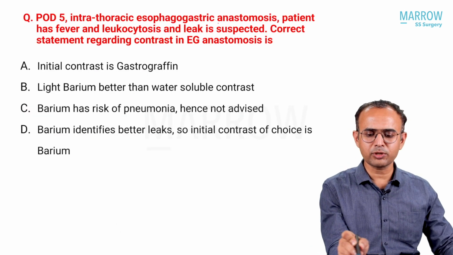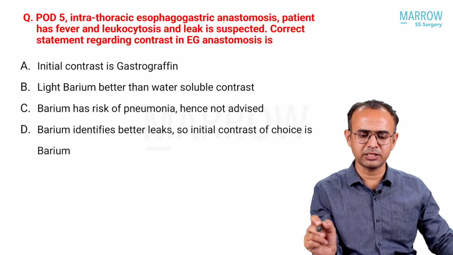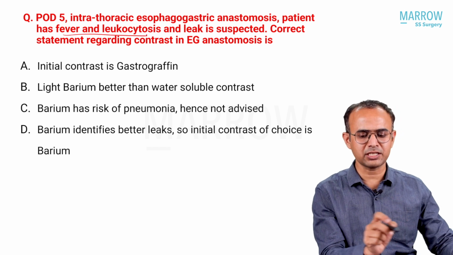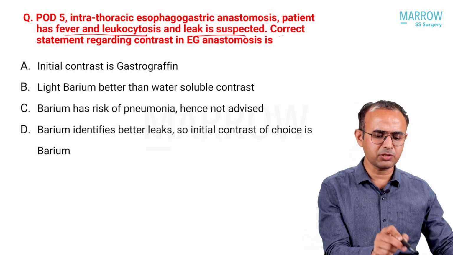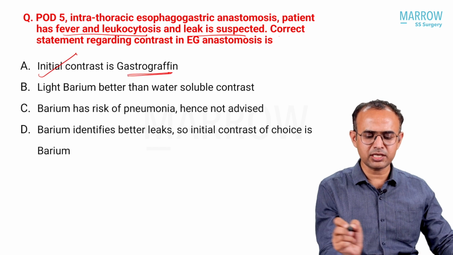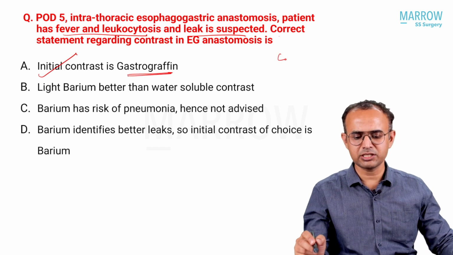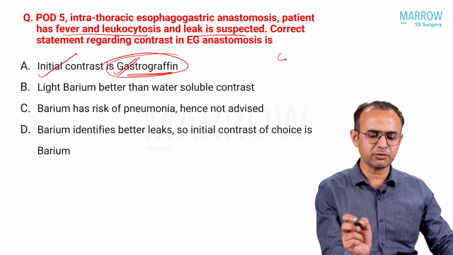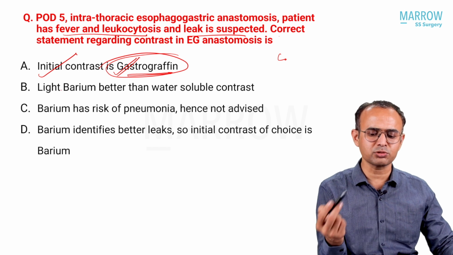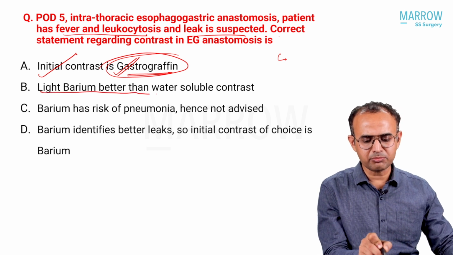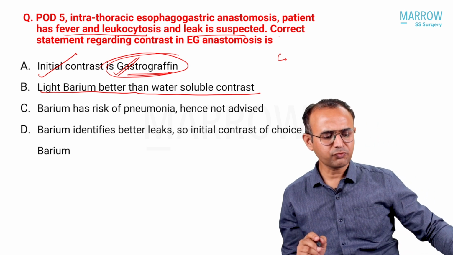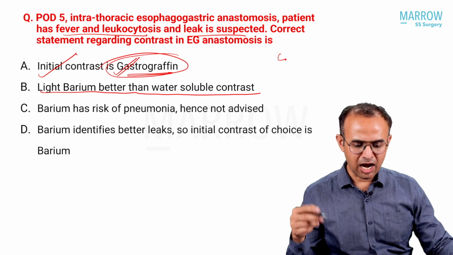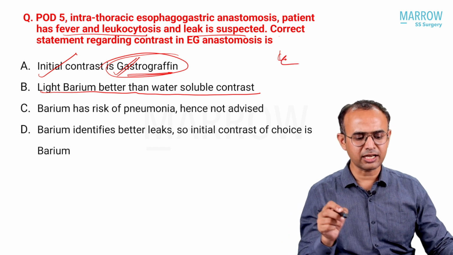Day 5 after intrathoracic anastomosis, Ivor Lewis has been done, esophagogastric anastomosis is done. The patient has fever and leukocytosis, and you suspect a leak. Correct statement: initial contrast is gastrografin, yes, gastrografin, chest friendly. If we have a leak, gastrografin doesn't cause that much chemical pneumonitis. If it is barium, it will cause more chemical pneumonitis. Light barium is better than water soluble? The first initial contrast, if we ask, gastrografin is better, but afterward if we are not able to find the leak, then we can use barium.